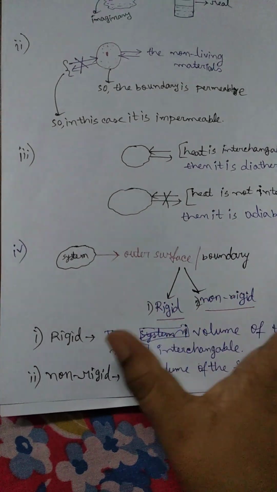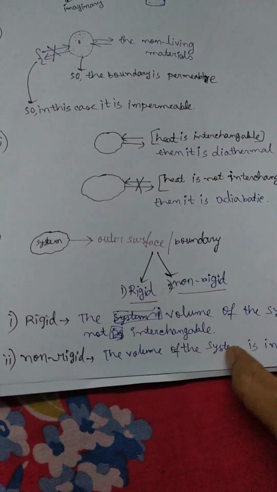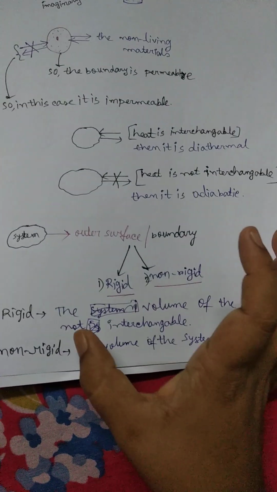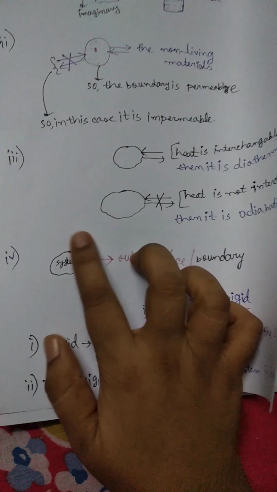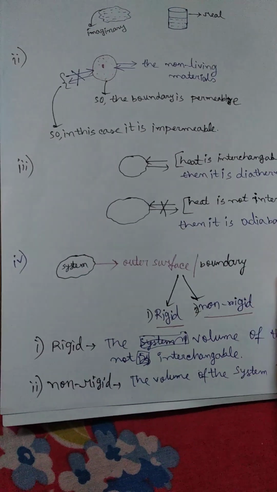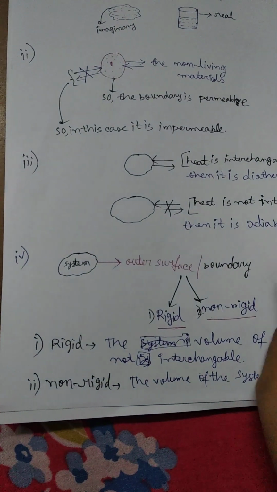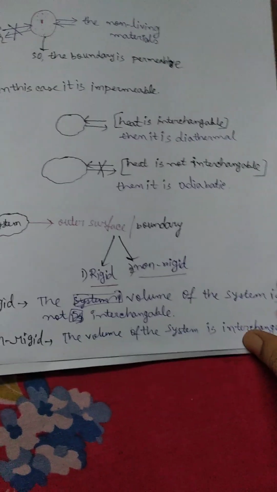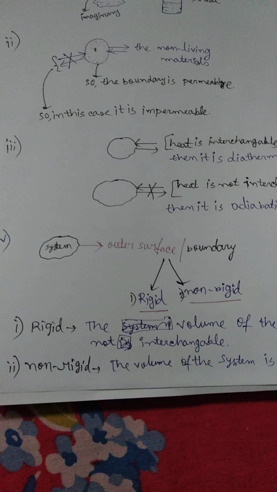So two types of boundary are considered, one is rigid and the other is non-rigid. When the boundary is rigid, the volume of the system is not interchangeable, and when the boundary is non-rigid, the volume of the system is interchangeable.